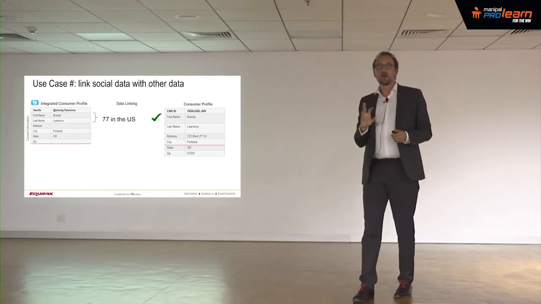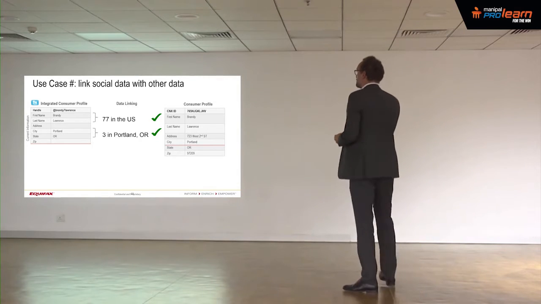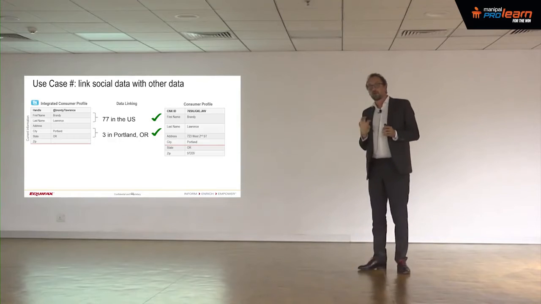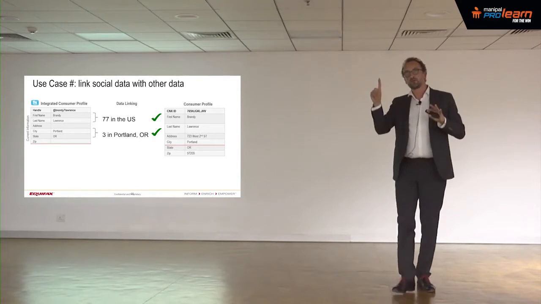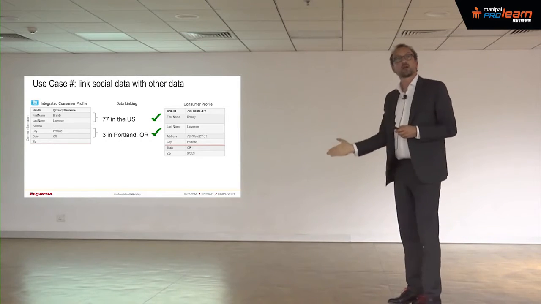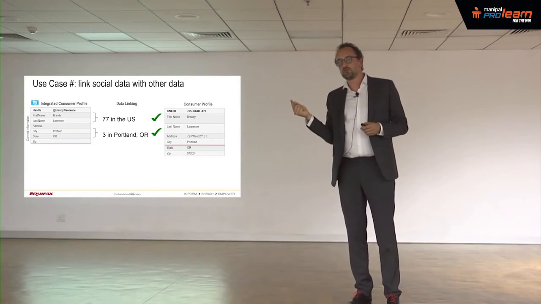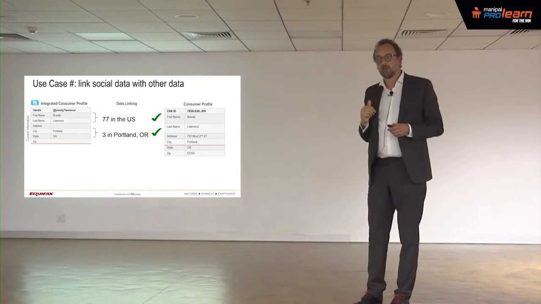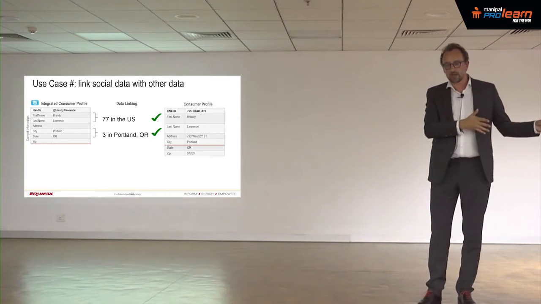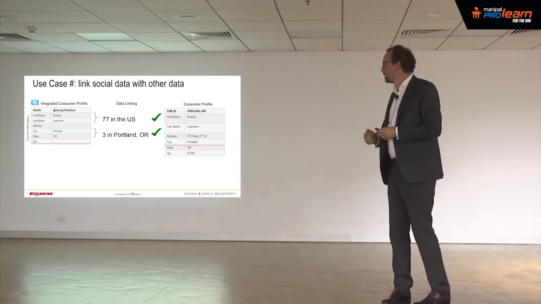So in the US, we have only 77 Brandy Lawrences, and people who live in Portland, it's only 3 people. So we're almost there. We were able to link a tweet with 3 different physical people. So what we have from Twitter is historical data. When I say historical data, it could be garbage depending on what you want to do, but historical data could be very important, especially on credit behavior. Looking at historical payments can explain a lot about the way people will pay their credit in the future.